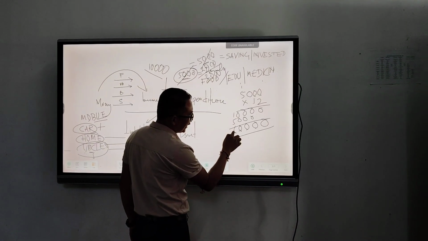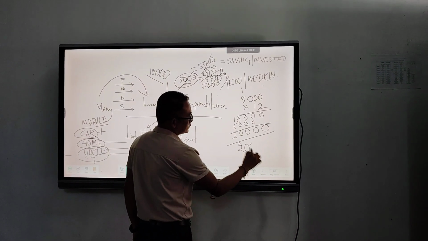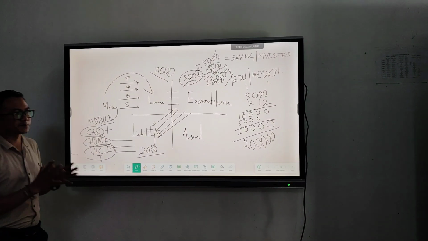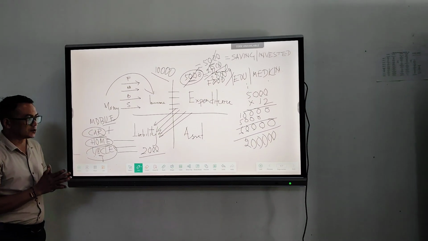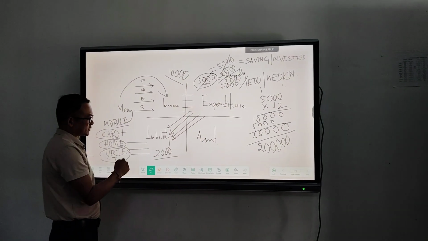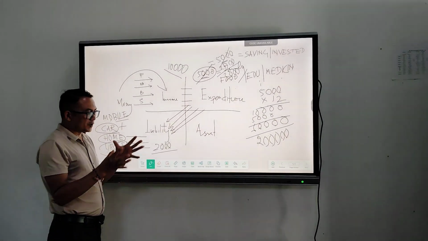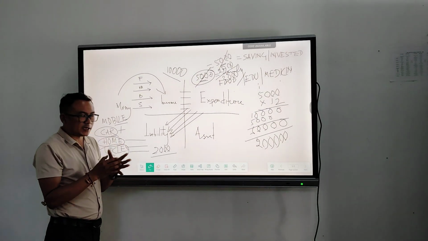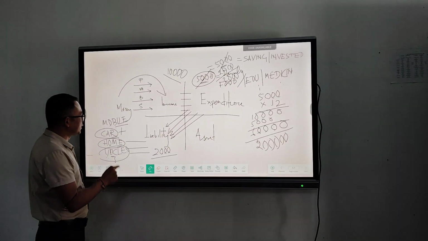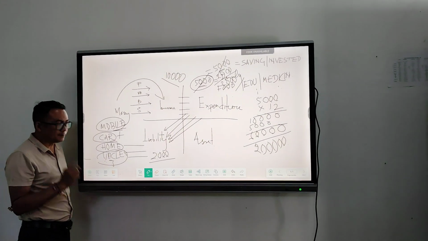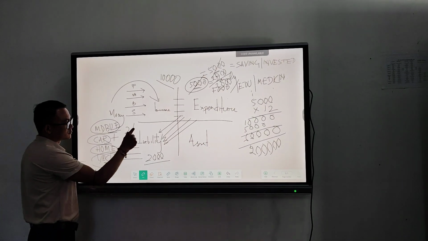So 3,000 means only 36,000 rupees we can save in our family. So these liabilities are the number one things that make our family a poor family. For example, in our family how many mobile phones are there? At a minimum, there are 2 or 3.